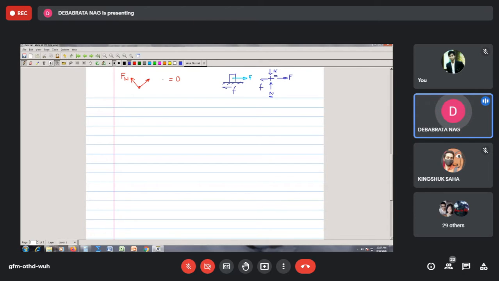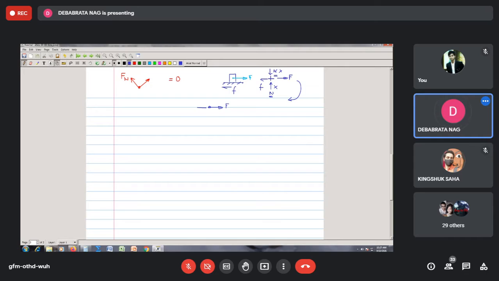They are called the reactive forces because they do not contribute into the work energy equation. So I can erase these forces, the reactive forces, out from my free body diagram, and thereby I draw only the active forces which are acting on the particle.